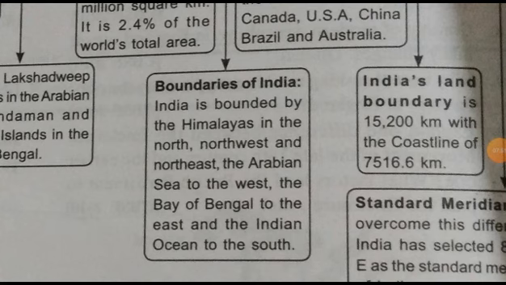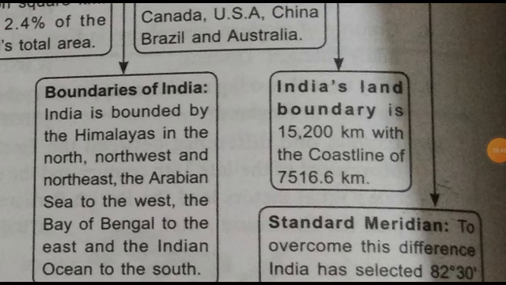Then India's land boundary. India's land boundary is 15,200 kilometers, with a coastline of 7,516.6 kilometers. This is about the coastline belonging to India, and the 15,200 kilometers are related to the land boundaries.